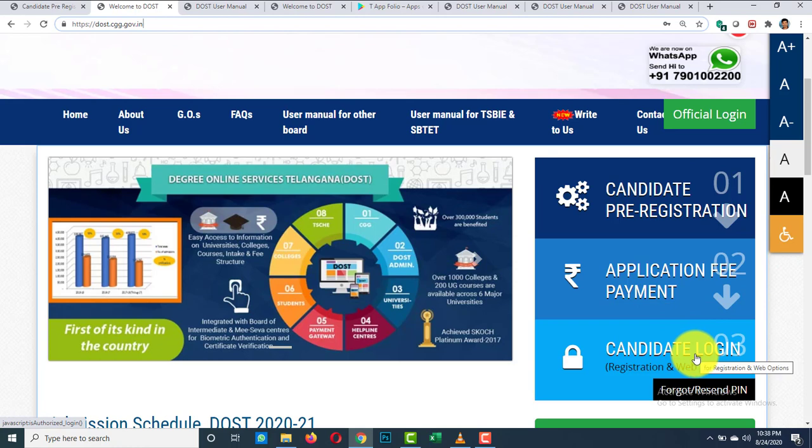In this, the student must fill the application form with all correct details, and then they must exercise web options by choosing the course and college of their preferences. Now, we'll see one by one. First, click on candidate pre-registration.